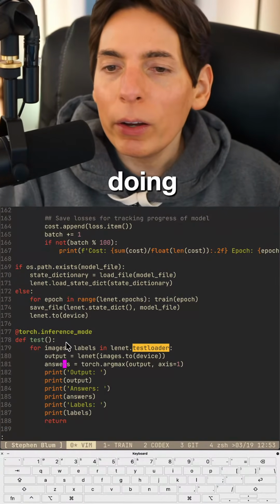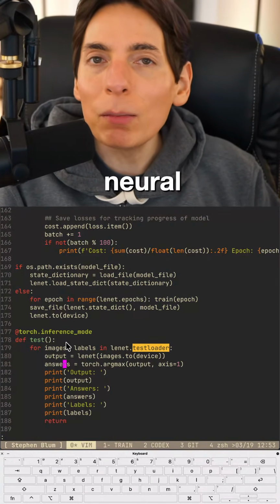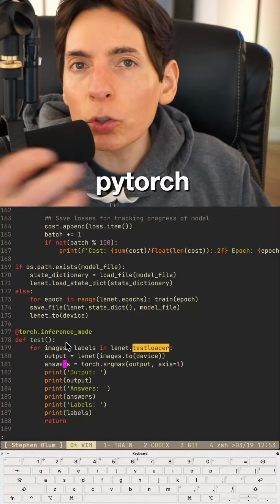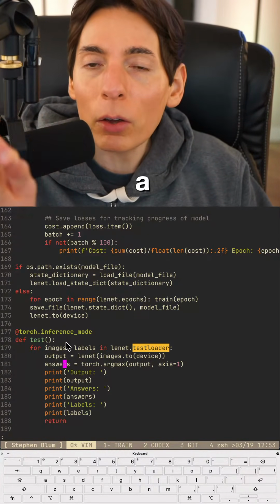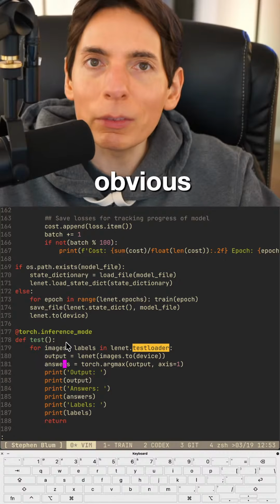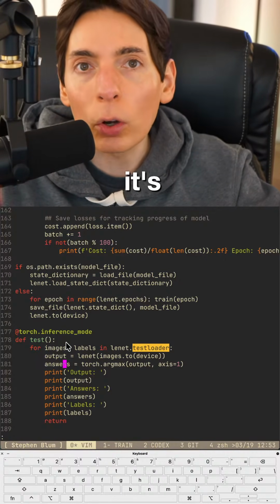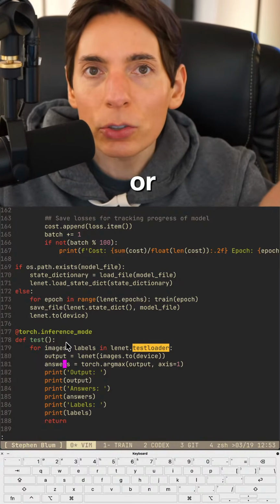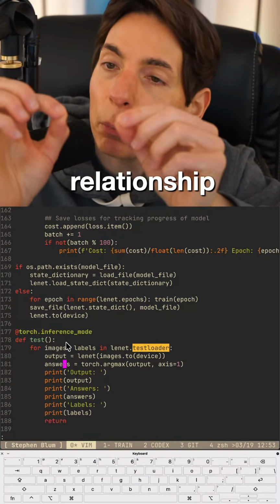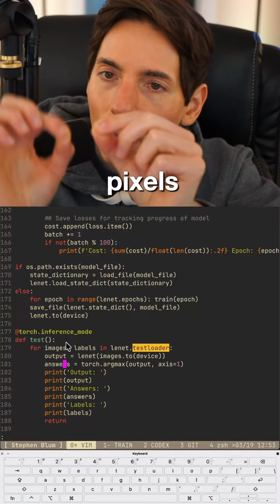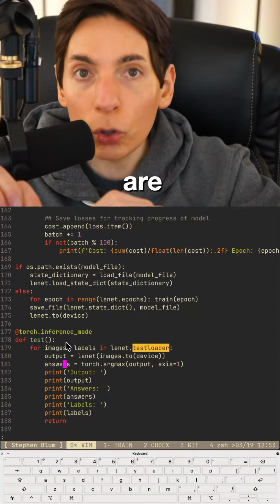What are we doing? We are building a convolutional neural network in Pytorch. We are becoming Pytorch experts following every single tutorial available to us. We're building a model that does computer vision. Obviously, that's what you do with the CNN. It's meant for two-dimensional or multi-dimensional data, where you can take meaning between relationships between pixels as they are near to each other.